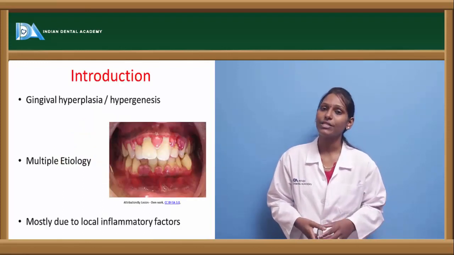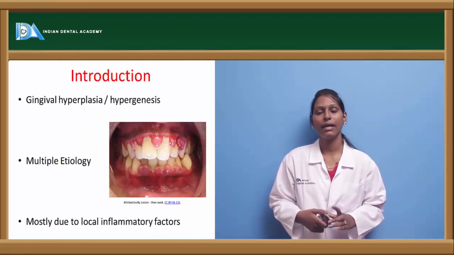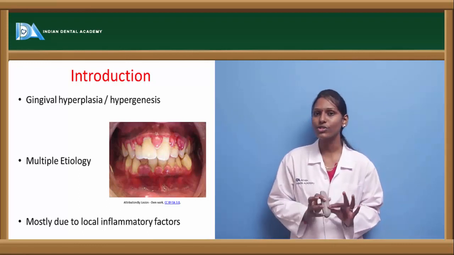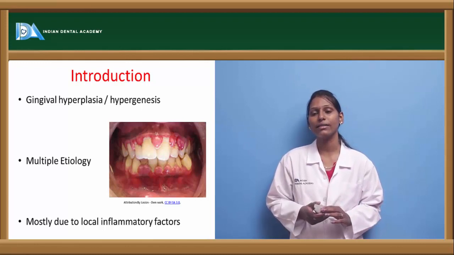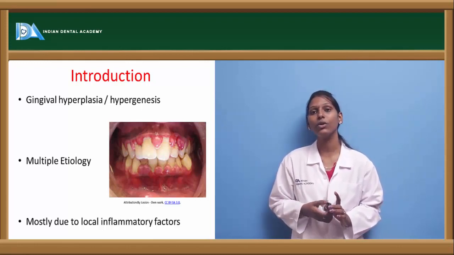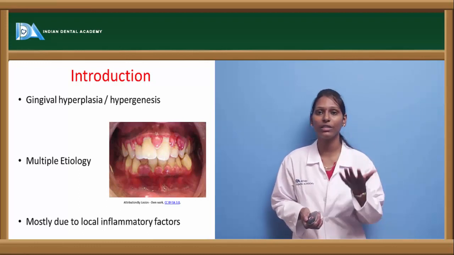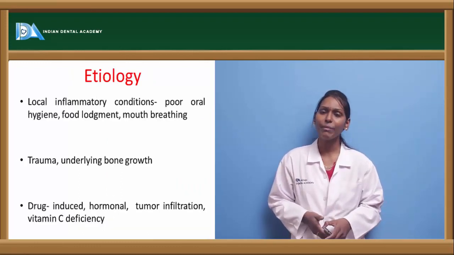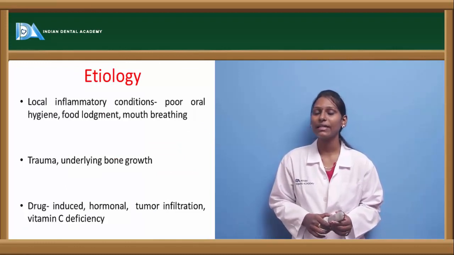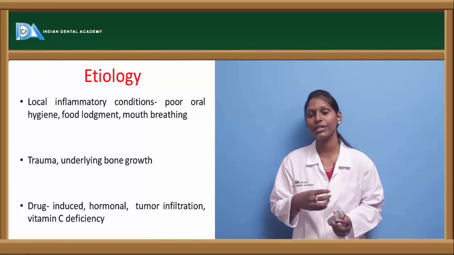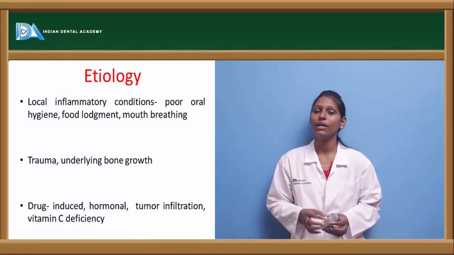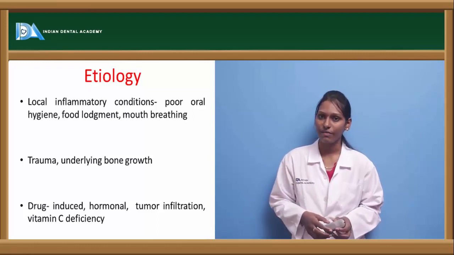This gingival hyperplasia is also called gingival hypergenesis, and as I already told, there will be multiple etiological factors. Usually, the most common among these is acute gingival hyperplasia, which is because of local inflammatory factors present on the tooth structures. Coming to the etiological factors, local inflammatory factors such as increased calculus or plaque deposition on the teeth will induce gingival enlargement, thus resulting in gingival hyperplasia.